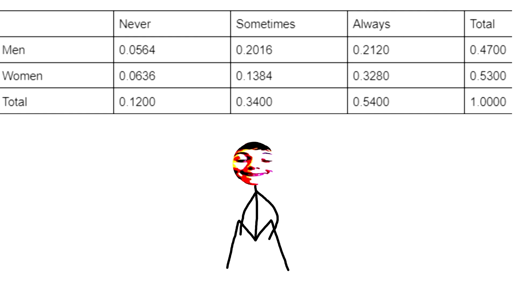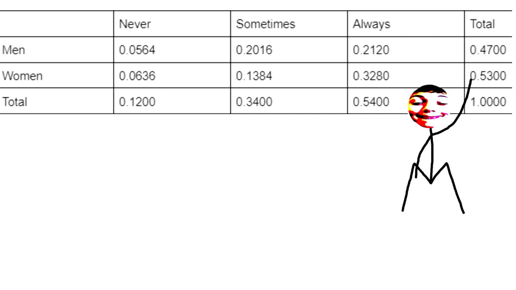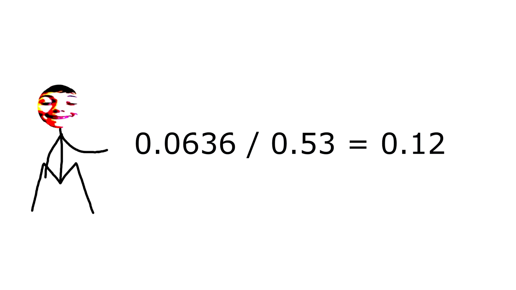What I'm saying is that the total of never taking your medicine is out of 1.00. However, the total for women is only 0.53. So, if you were to do 0.0636 over 0.53, that would be equal to 0.12, and that is where both values being 0.12 is coming from.